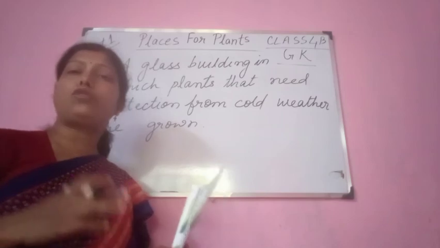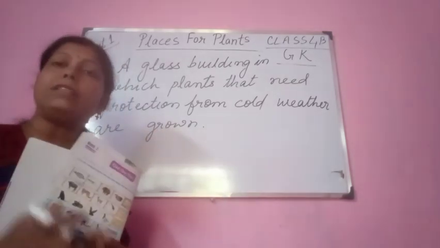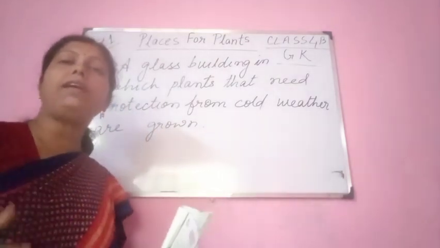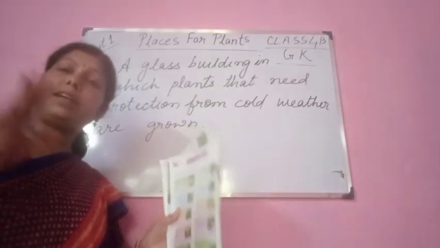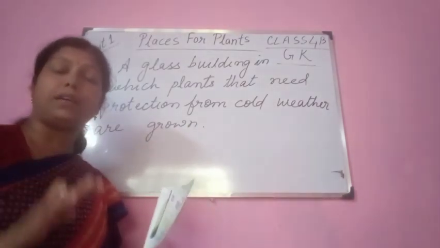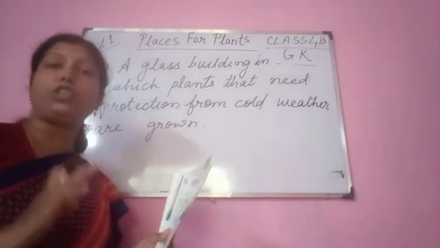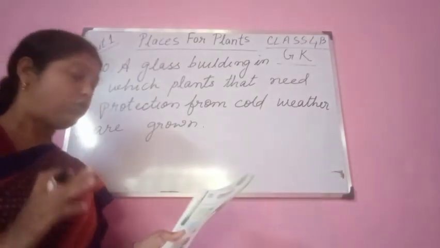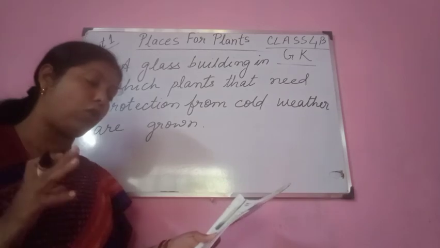See, if it is too much cold, the plants cannot grow outside. They will die. So they are protected inside this glass building, so that cold is not there, they can grow.